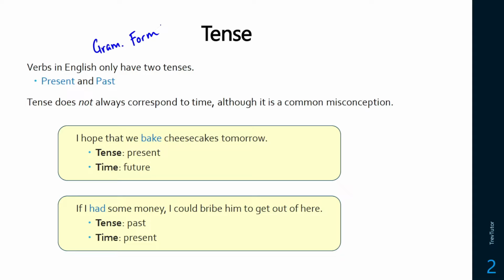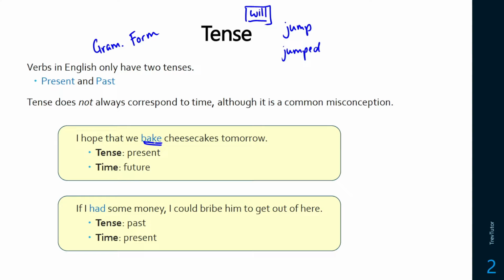So if you think about the form of a verb like jump, there is jump and there's the past tense jumped. If you want to say jumping in the future, you need to add a modal afterwards. But this modal itself doesn't have any tense on it. So it doesn't have a separate tense form. So we don't actually have future tense in English, but we can use the present tense to talk about future time. So for example, I hope that we bake cheesecakes tomorrow. Bake here is in present tense, but the time that it's talking about is the future.